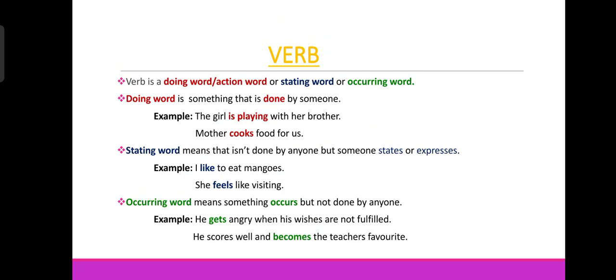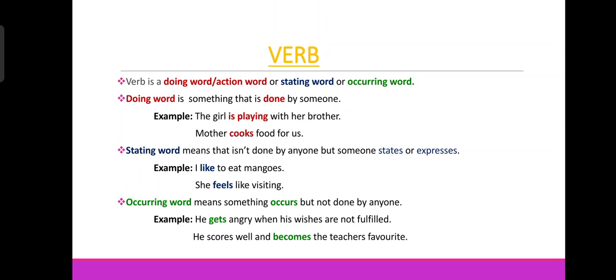Again, occurring word. Occurring word means something occurs or happens but is not done by anyone. Nobody does it, but it happens. Example, he gets angry when his wishes are not fulfilled. Gets. So it occurs. Anger occurs depending on a situation. Next sentence, he scores well and becomes the teacher's favorite.